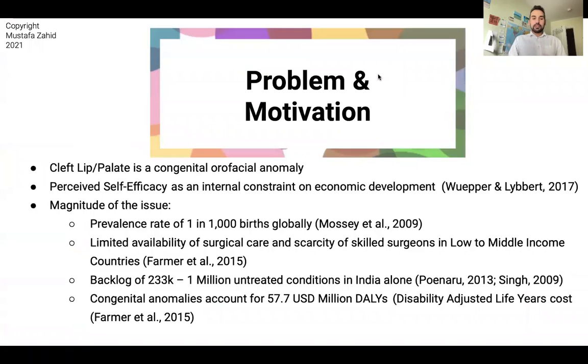Cleft lip and palate is a congenital orofacial anomaly. The main causes of the condition are genetic, but also partly environmental. In the developed world, cleft lip and palate is usually treated in the first couple of months of the infant's life. However, in the developing countries, and especially in rural areas, cleft and palate patients can go all their lives untreated, and that can lead to adverse impacts, both physically and socially.